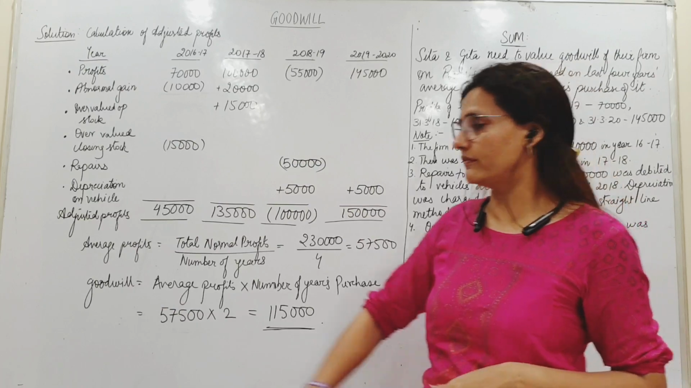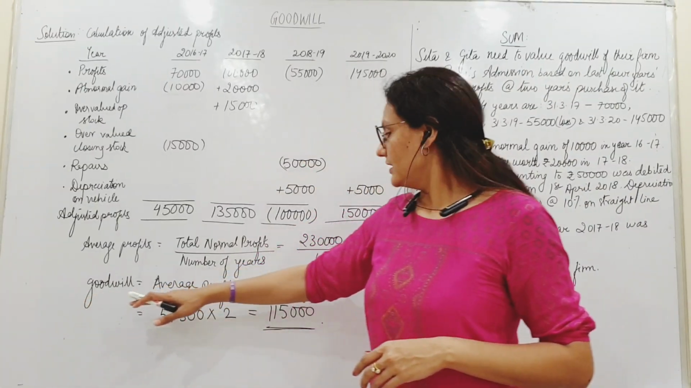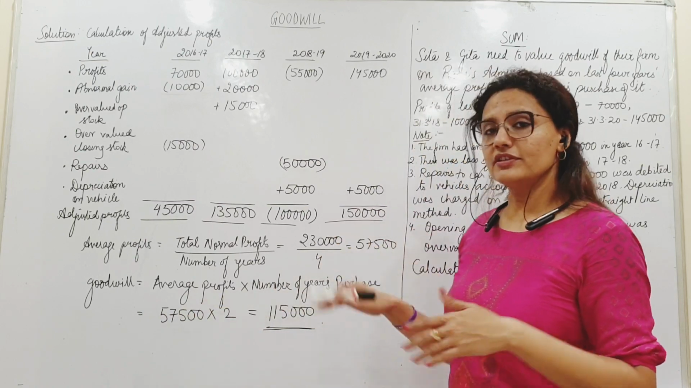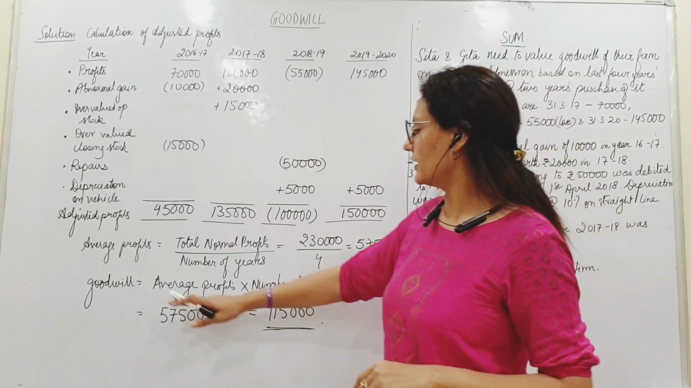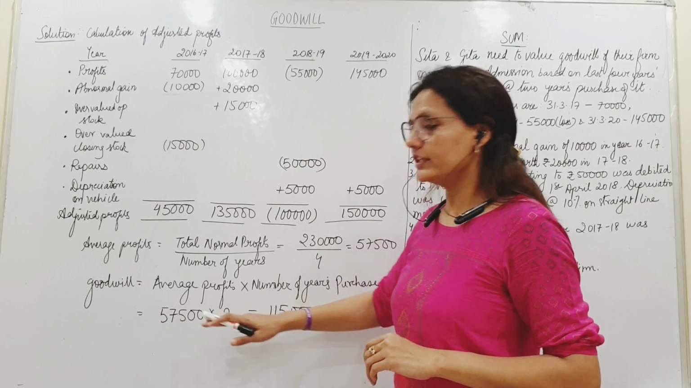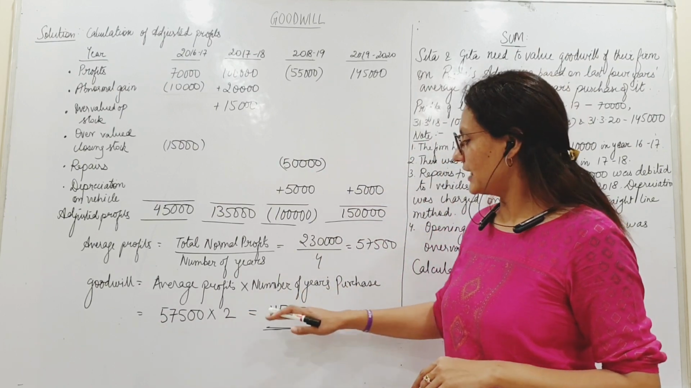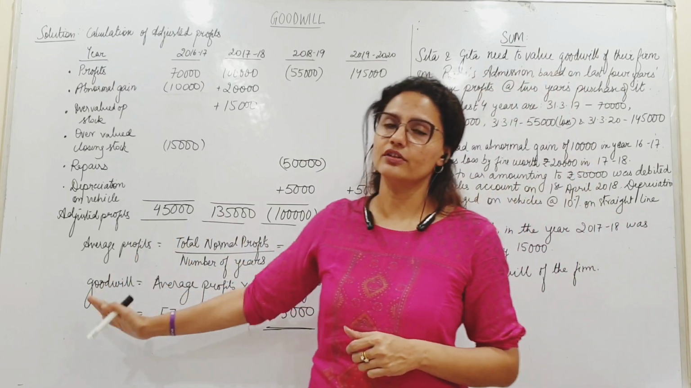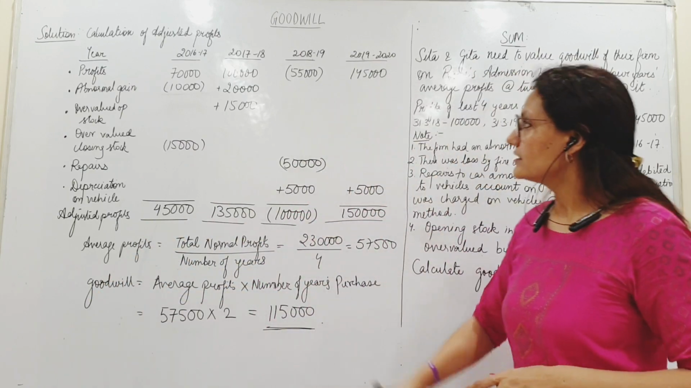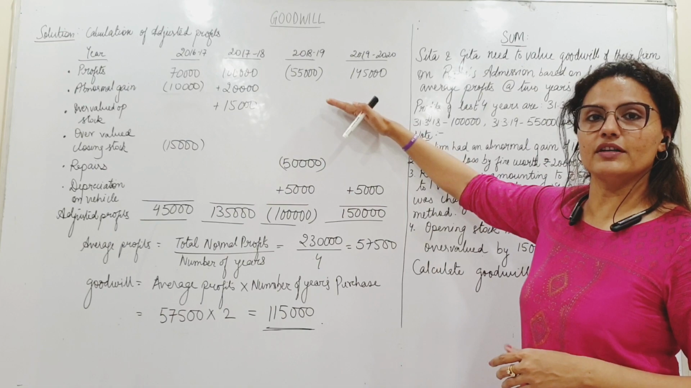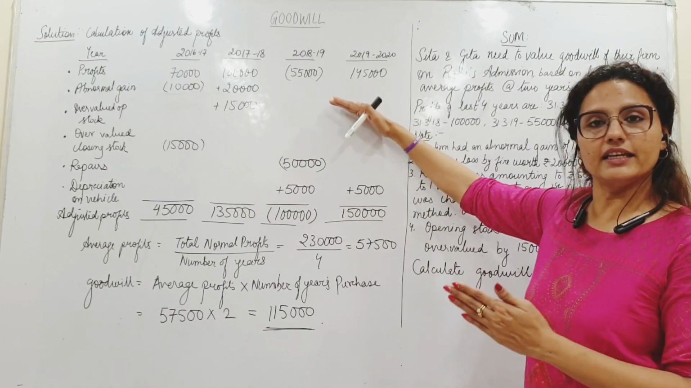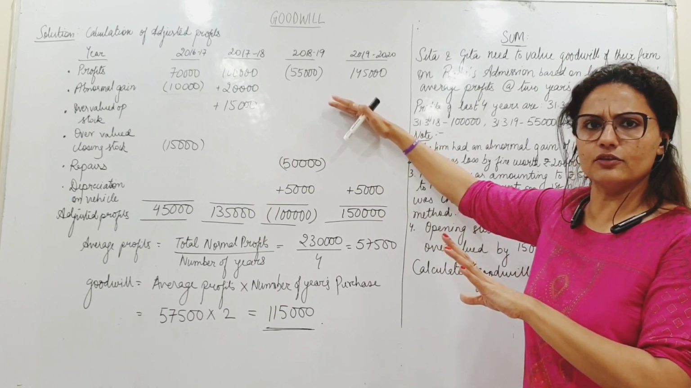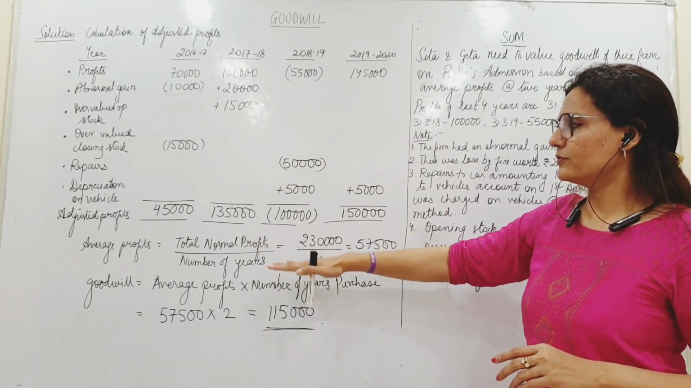We have been told to value goodwill at 2 years purchase of average profit. मतलब ऐसा profit और next 2 years तक होगा ये assume करके 57,500 into 2. So that comes to 1,15,000 and that is the value of goodwill. Alright? So this is how in the first step we find the adjusted profits by doing plus and minus of the various errors and omissions, and then average profit and goodwill.